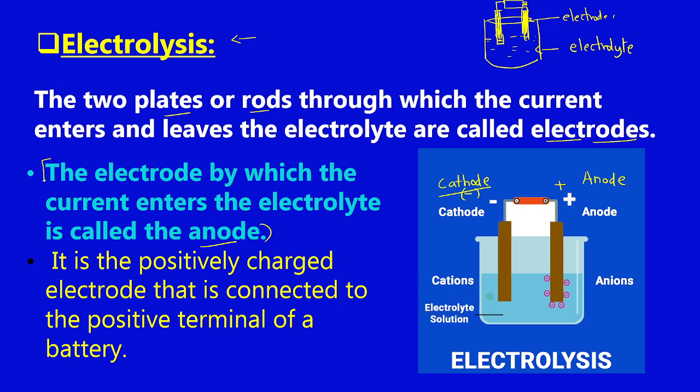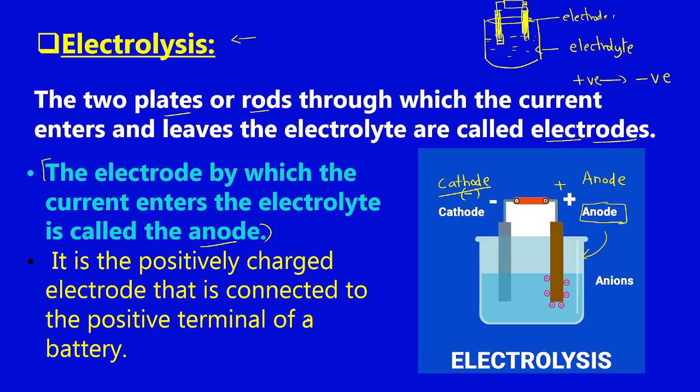We know that the direction of flow of electric current is from the positive terminal to the negative terminal of the electric cell. So conventionally, or by default, we say that the direction for the flow of current is from positive to the negative terminal. Since the electrode connected to the positive terminal is termed the anode, the electricity will enter into the electrolyte through the anode.